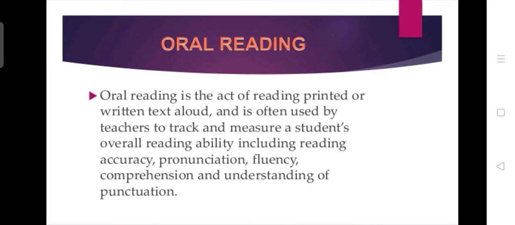Oral reading is the act of reading printed or written text aloud. It is often used by teachers to track and measure students' overall reading ability, including reading accuracy, pronunciation, fluency, comprehension, and understanding of punctuation. So oral reading helps the reader become expert in pronunciation, intonation, and punctuation marks.